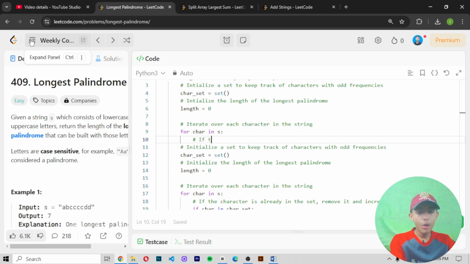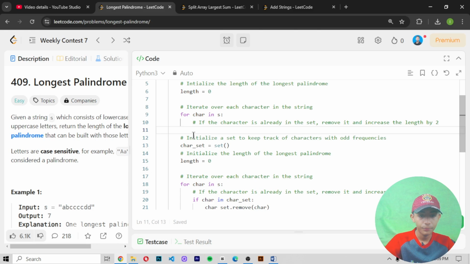Now define one more comment. If the character is already in the set, remove it and increase the length by 2. Enter.